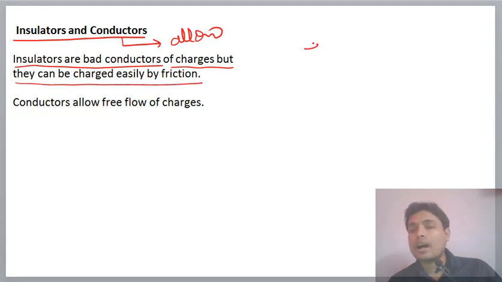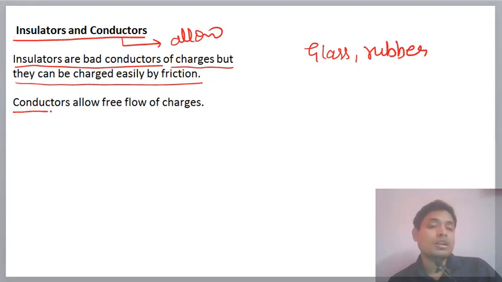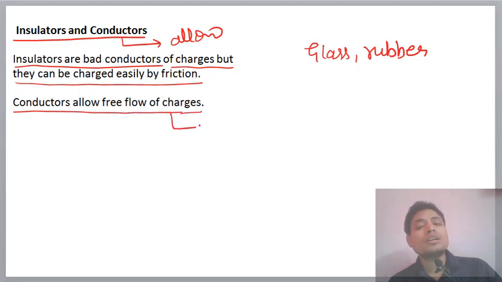For example, glass and rubber are bad conductors, they are insulators, but they can be charged by rubbing against each other. Conductors allow free flow of charge, meaning conductors allow current to flow. Examples are metals. Metals are conductors.